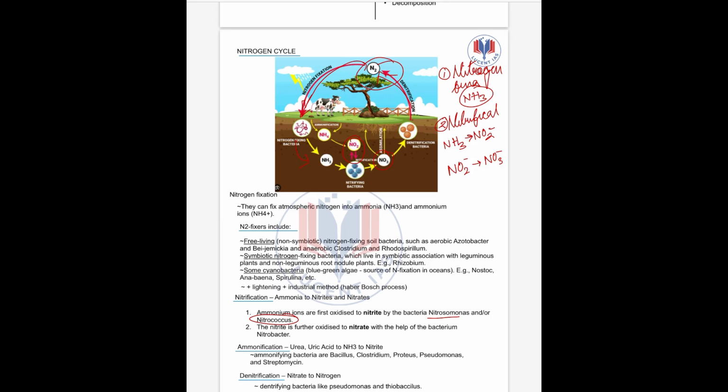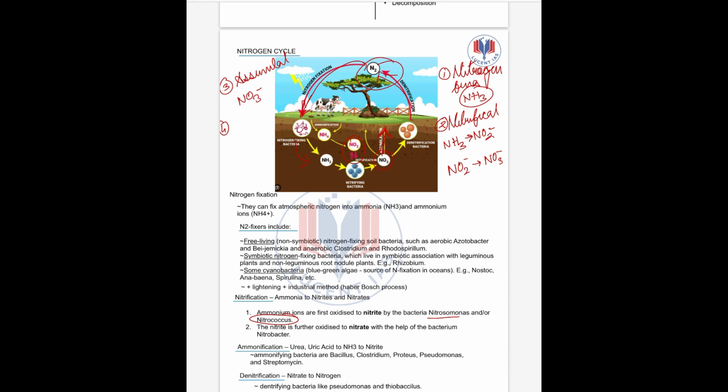Next up we have assimilation. So what is assimilation? Plants take up the NO3 minus present in the soil through their roots and convert it into ammonia. Clear? This is the way by which animals get their nitrogen, by eating plants or other animals. This is the assimilation.